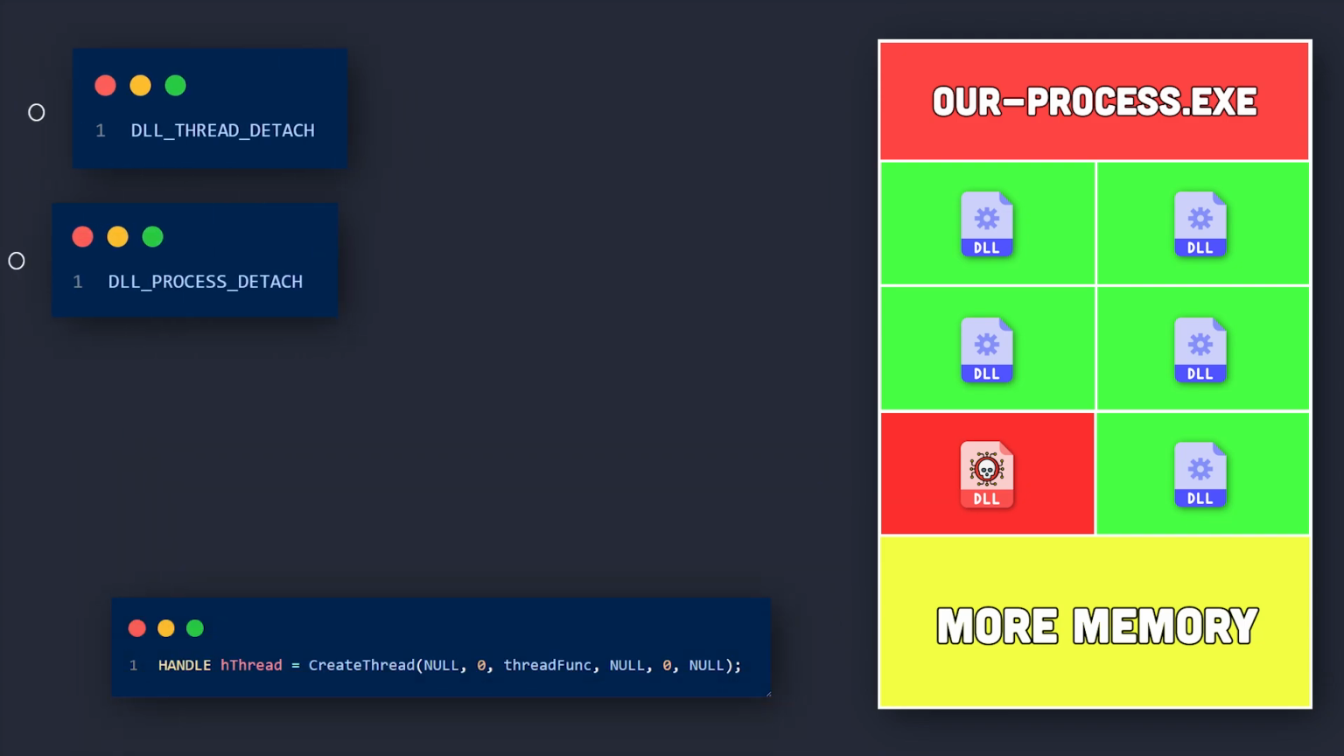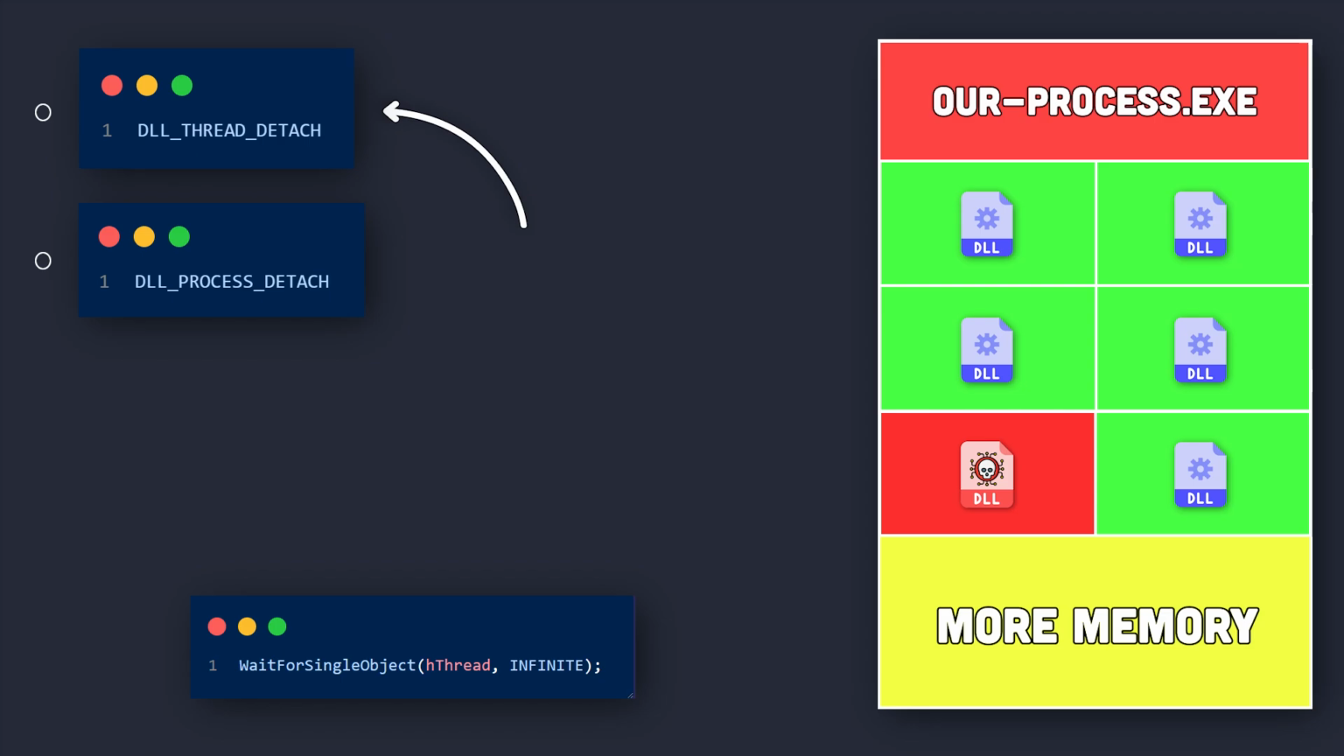The last two callbacks are fairly simple. We just need to wait till the thread terminates and then we unload or free our malicious DLL. So to trigger the DLL process detach callback, we use the wait for single object API.